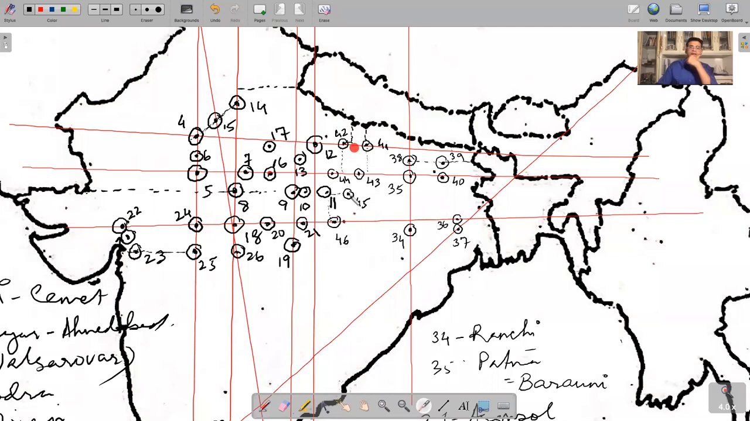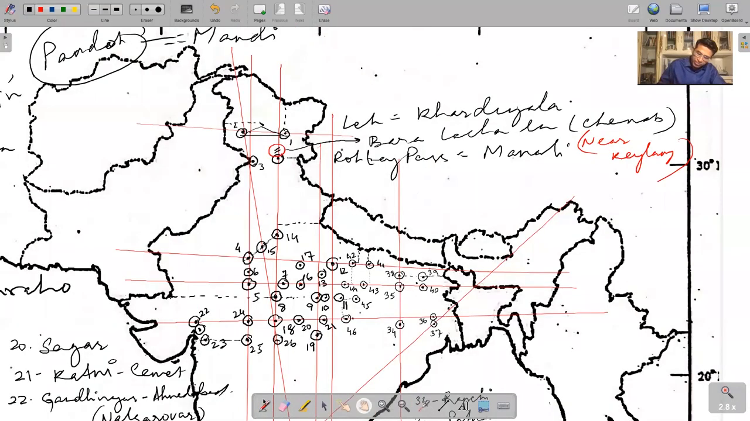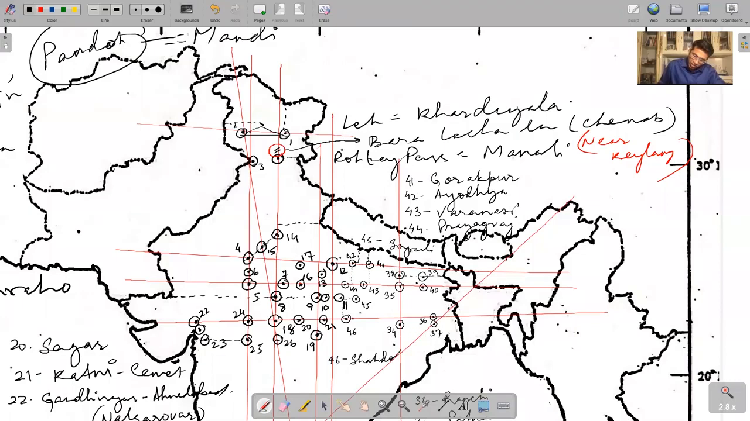Then these two points somewhere in between, more or less, you come down here. 45 is Singrauli, and you move down from Riva, this is Shahdol. So here we write down Gorakhpur. 42 is Ayodhya, 43 Varanasi, 44 Prayagraj, 45 this is Singrauli, and 46 this is Shahdol. 40 is Bhagalpur. Okay, we have marked this place as Bhagalpur and also Munger.